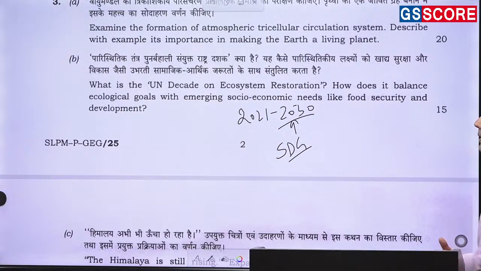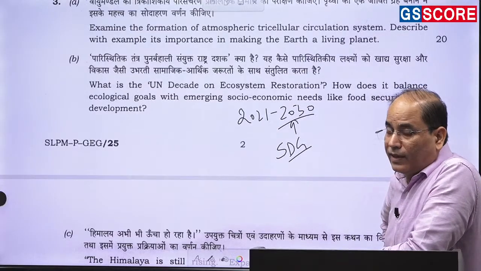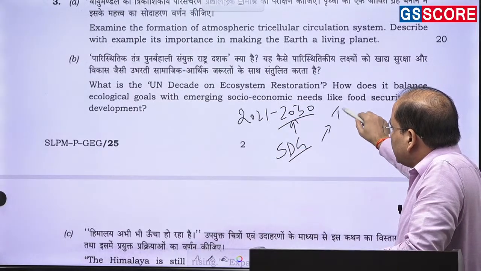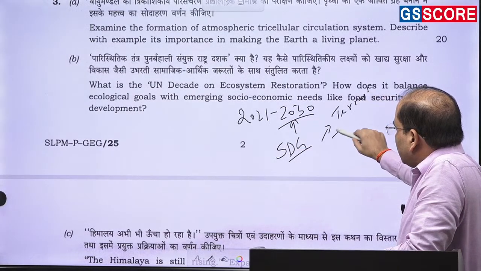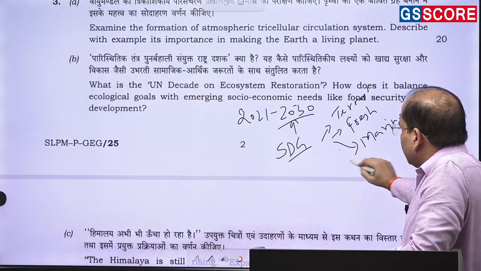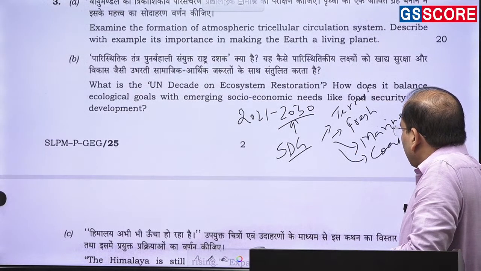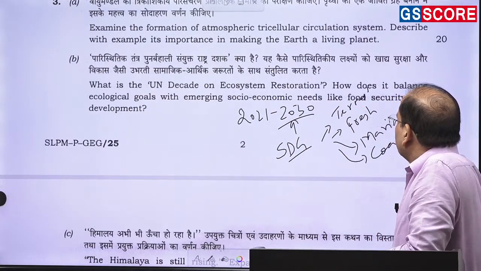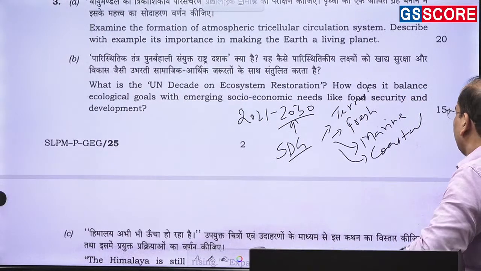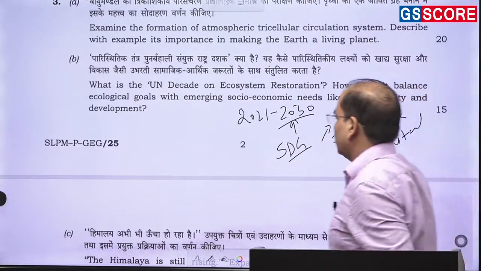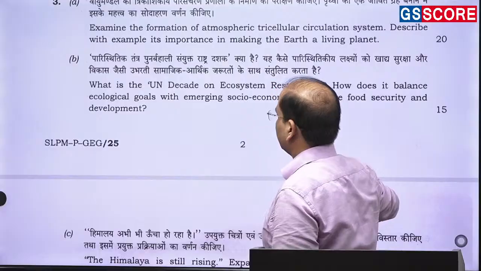Different reasons are there for the loss of the ecosystem, and in fact this ecosystem restoration is not limited to any particular ecosystem. It is covering terrestrial ecosystem, then freshwater ecosystem, then marine water ecosystem, even the coastal ecosystem. So all types of ecosystem are being covered in this. So this is how you need to tackle, you need to write. This is a question of the environmental geography. तो ये environmental geography का question है.